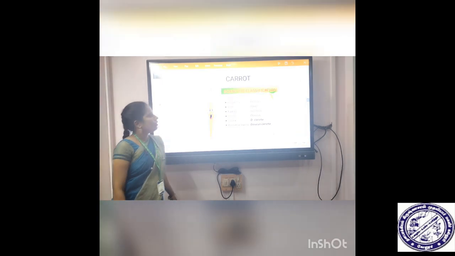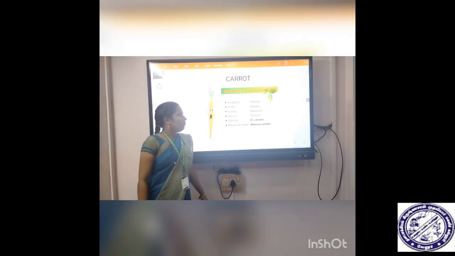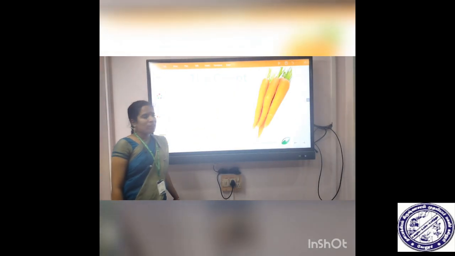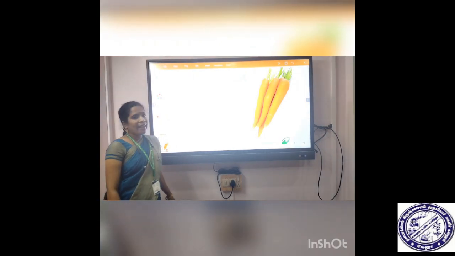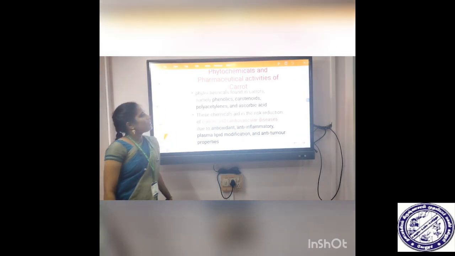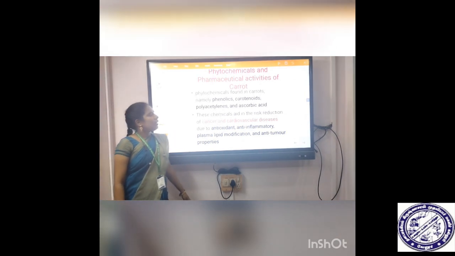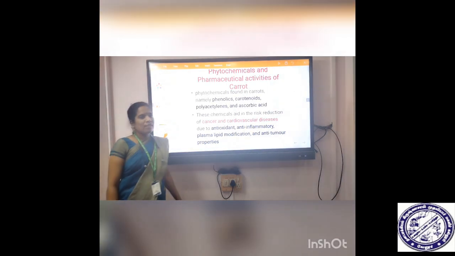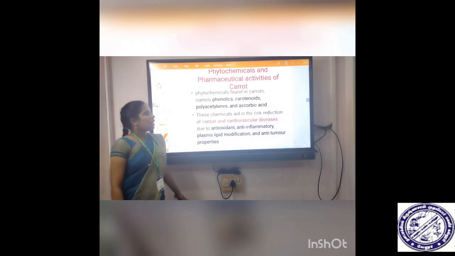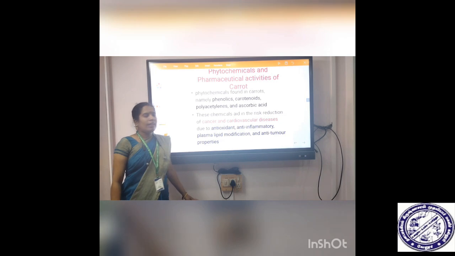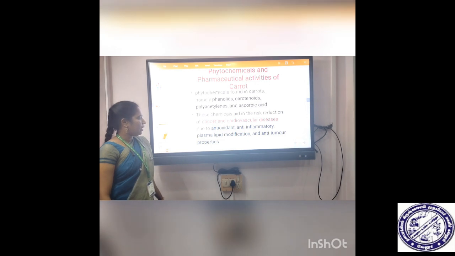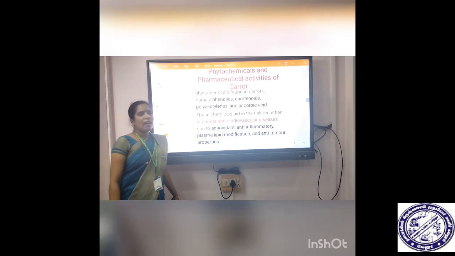Next plant, carrot. It belongs to Apiaceae family. Scientific name Daucus carota. It reduces the risk of cardiovascular diseases. It helps with vision and aging. This slide shows the phytochemicals and pharmaceutical activities of carrots. It contains phenolic compounds, carotenoids, alkaloids, terpenoids, polyacetylene and ascorbic acid, also called vitamin C. These chemicals reduce cancer and cardiovascular diseases because of their antioxidant activity, anti-inflammatory, plasma lipid modification and anti-tumor properties.